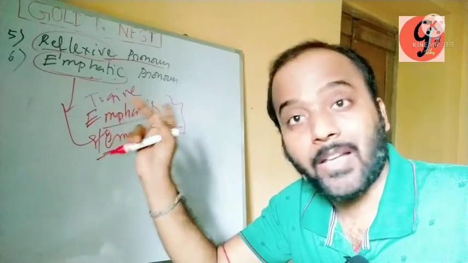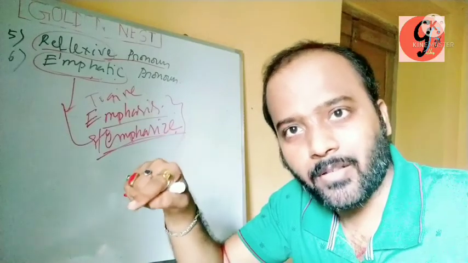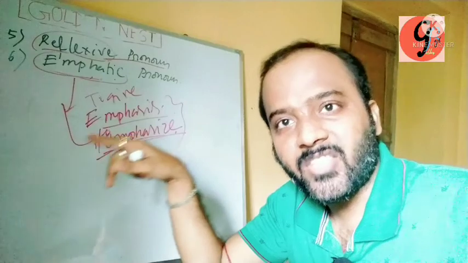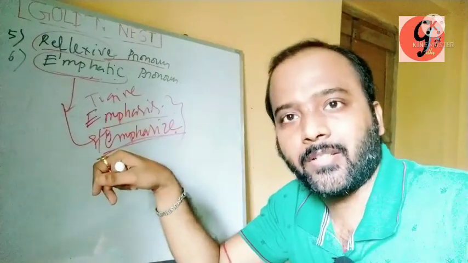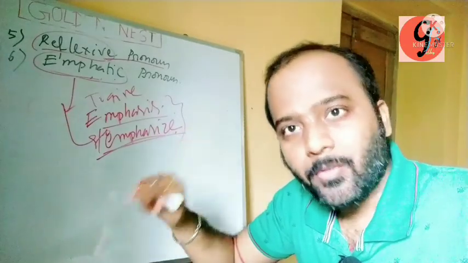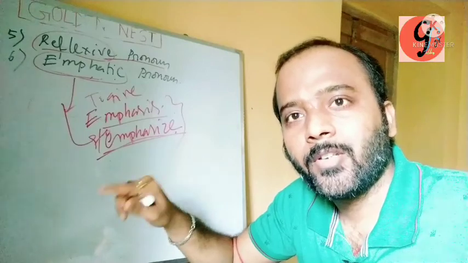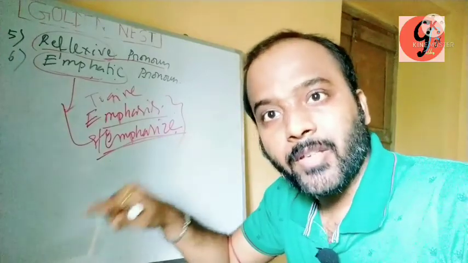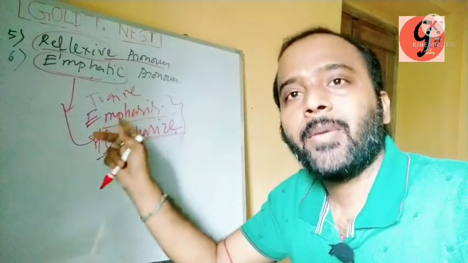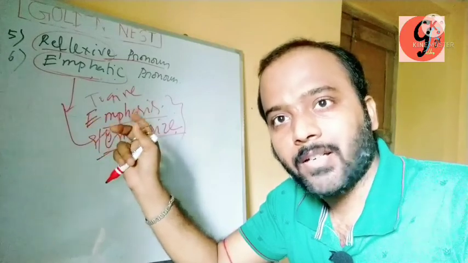Just try to keep in mind, always keep in mind, that the emphatic pronoun is always placed just after the subject in a sentence. So the emphatic pronoun is closely connected with the subject.